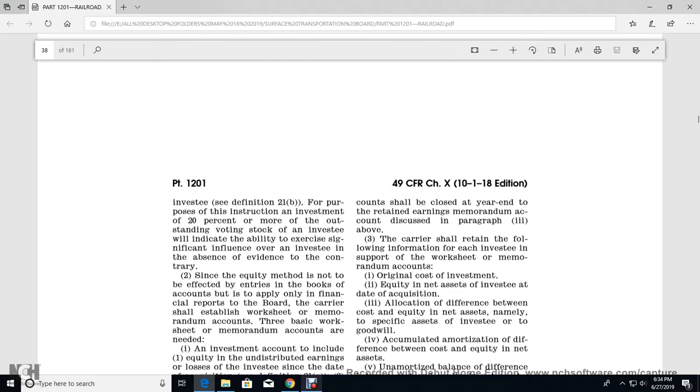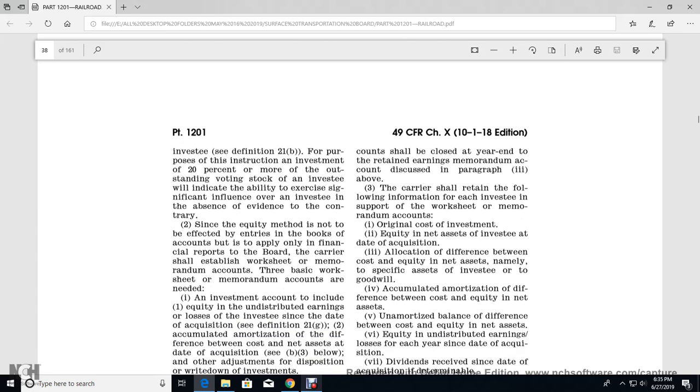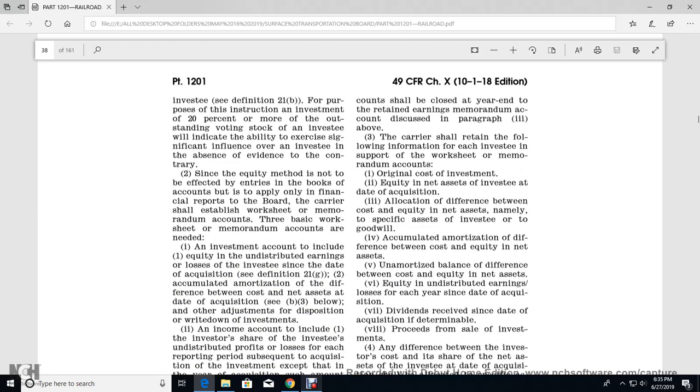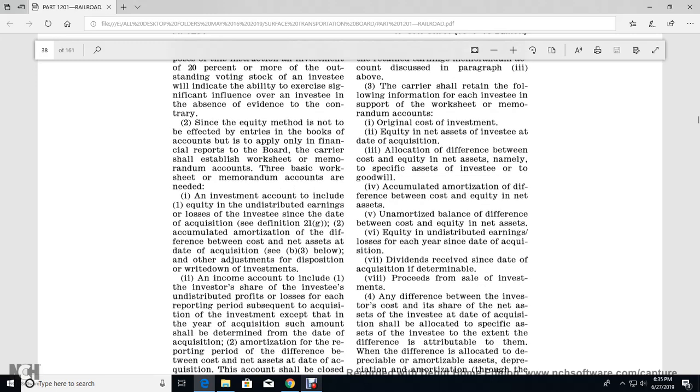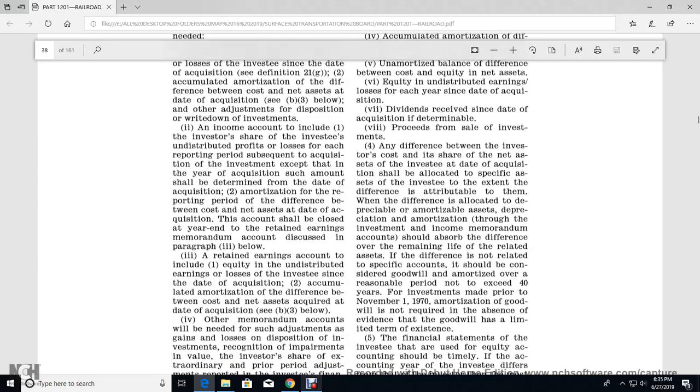The carrier shall return the following information for each investee reported on the worksheet with the memorandum accounts: one, the original cost of the investment with the equity in the net assets of the investee at the date of the acquisition; two, allocate the difference between the cost of the equity and the net assets, namely to specific assets, goodwill, and the accumulated amortization of the difference; five, the unamortized balance of the difference between the cost of equity and net assets, with the equity in the undistributed earnings at the end of each of the years since the day of the acquisition; six, the dividends received since the day of the acquisition; and the investor's share of the investment.